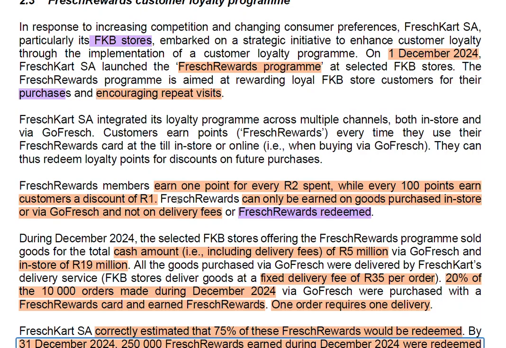So we then move to paragraph number 3. It says you earn 1 point for every 2 rand spent, while 100 points earns the customer a discount of 1 rand. So what does that mean? It means if you spend 2 rand, you're going to get 1 point. However, in order to get value in rand for your reward, you need to have 100 points and then you get 1 rand.